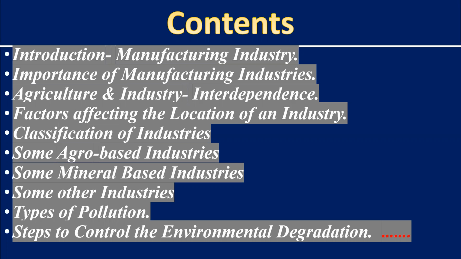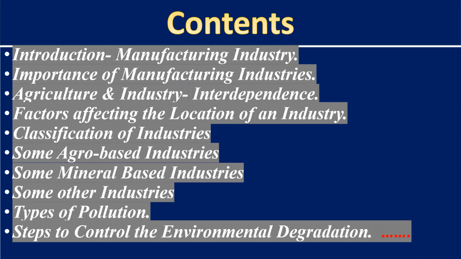After that, we will discuss what factors we have to see when we locate an industry, the different factors which affect the location of an industry. Then there will be classification of industry in the further part of the chapter, where we will see some agro-based and mineral-based industries and some other industries also.